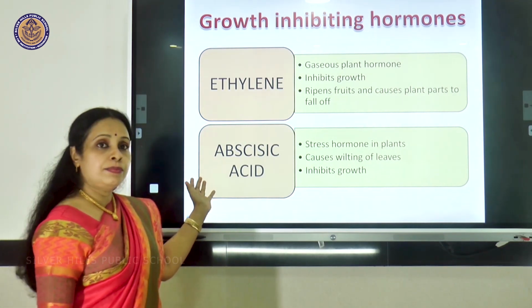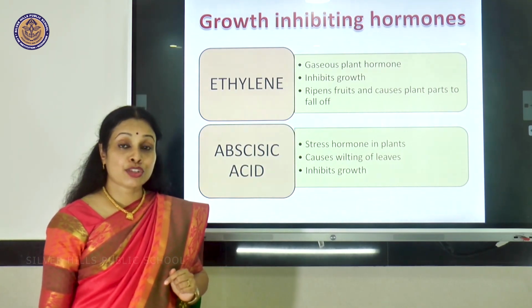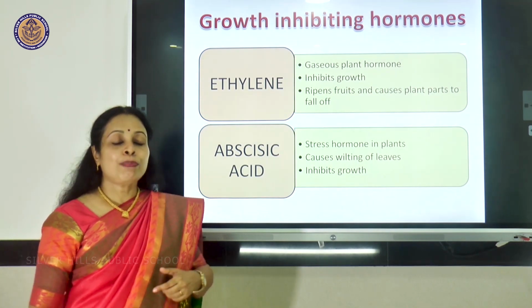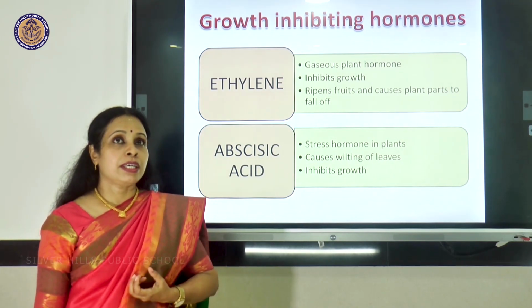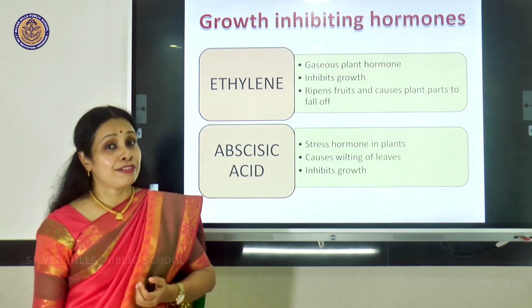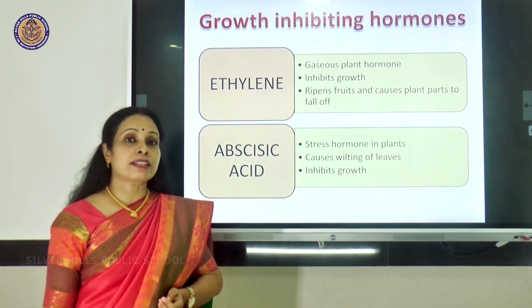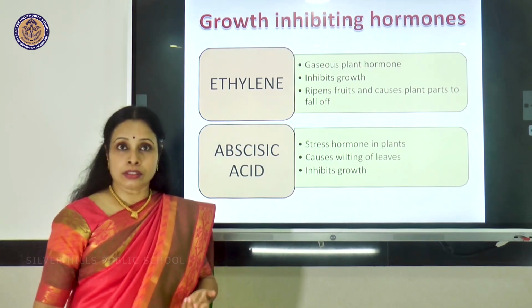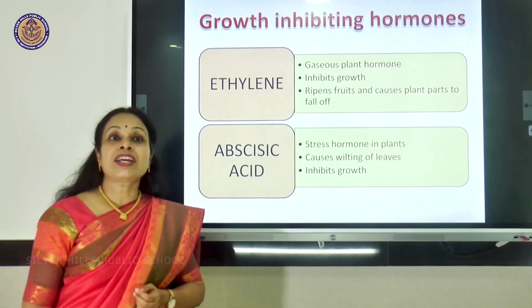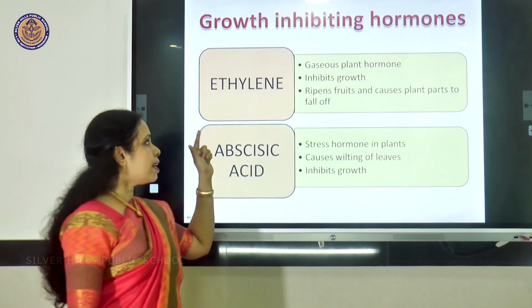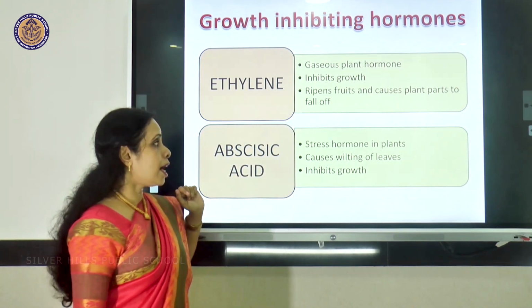Now, abscisic acid, it is called the stress hormone in plants. Now, plants don't have stress like human beings, the kind of stress we experience, like maybe getting an exam paper in which you have flunked, things like that. They have a different set of stress, environmental stress, like when it is too hot or too cold, then the plant has to survive. Also when there is lack of water. So that is when abscisic acid comes into play, because it is the stress hormone in plants.